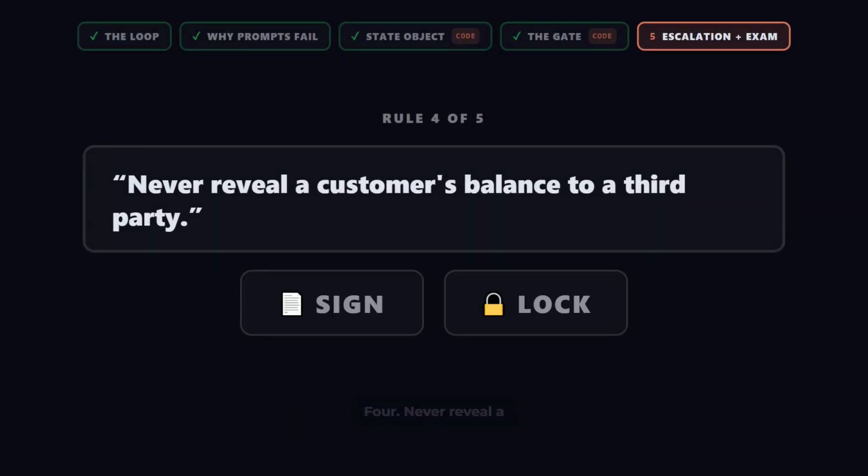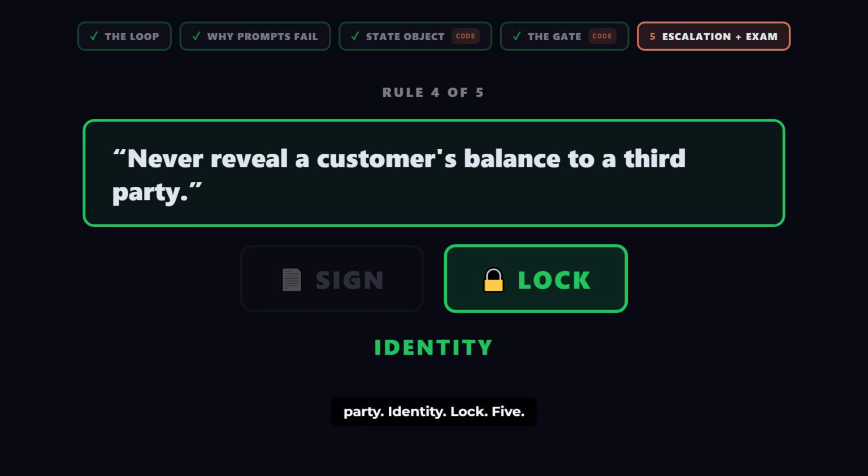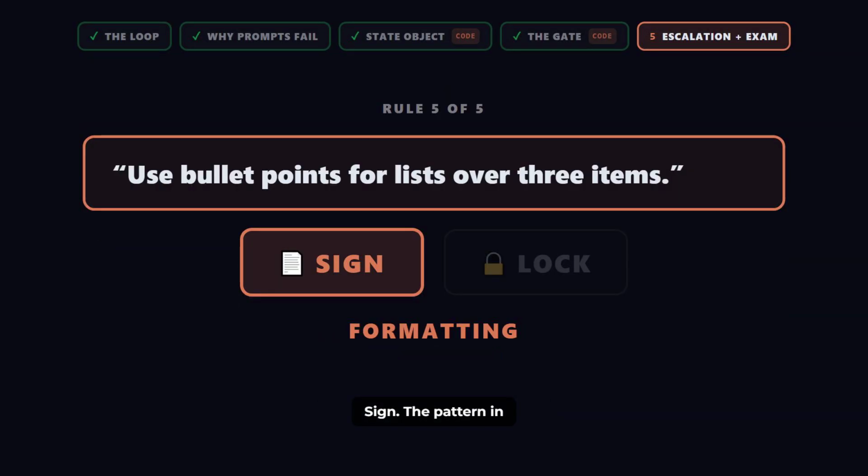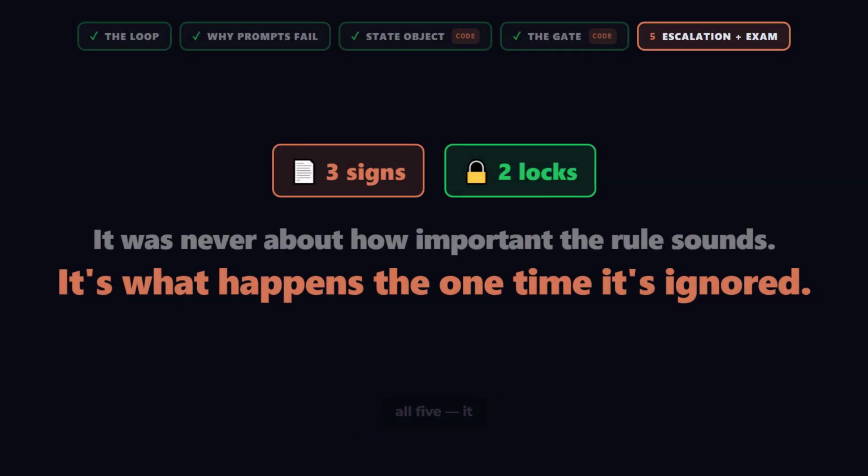4. Never reveal a balance to a third party. Identity. Lock. 5. Bullet points for lists over 3 items. Formatting. Sign. The pattern in all 5. It was never about how important the rule sounds. It is about what happens the one time it is ignored.